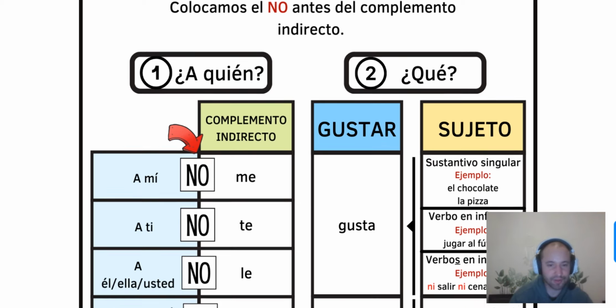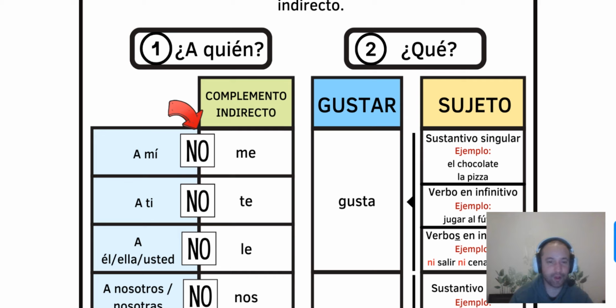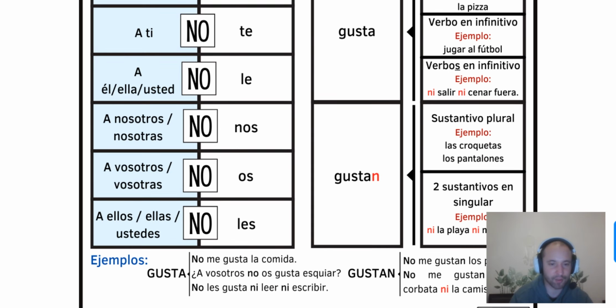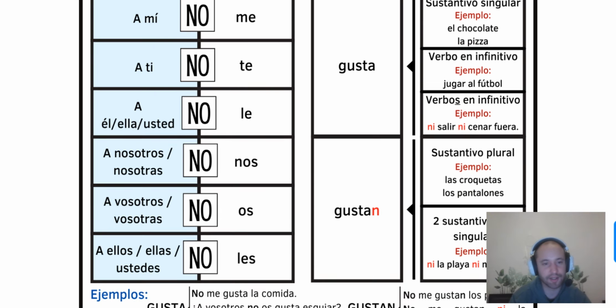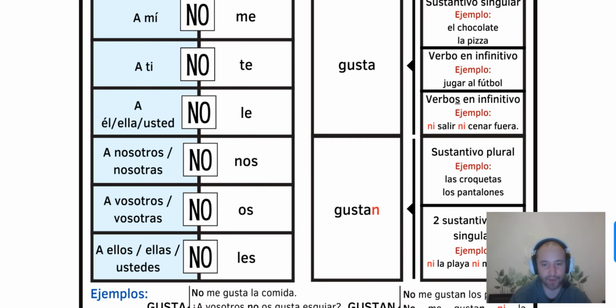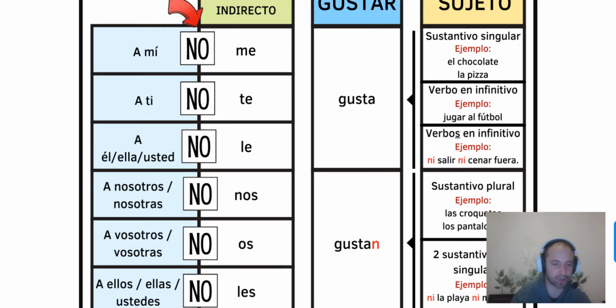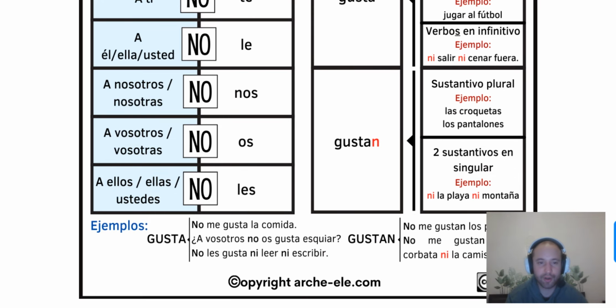¿A quién? To whom? A mí no me gusta. Sometimes we can just not put the person if we already conjugate the verb, remember? So now we can just say me gusta as well, and it's good. Le gusta, os gustan as well, and we don't need to put vosotros, nosotros, and all of that. But we must put this no if you want to make negative sentences. So no os gustan ni la playa ni la montaña.